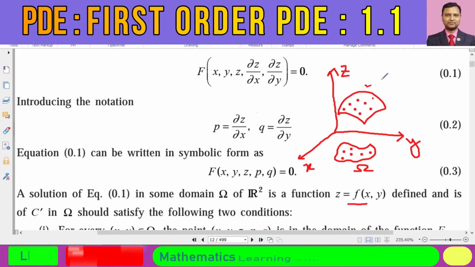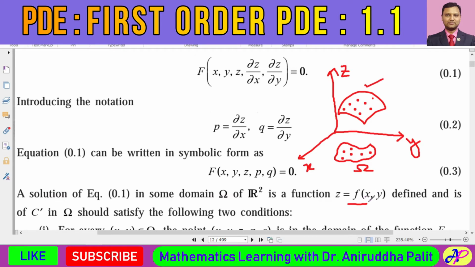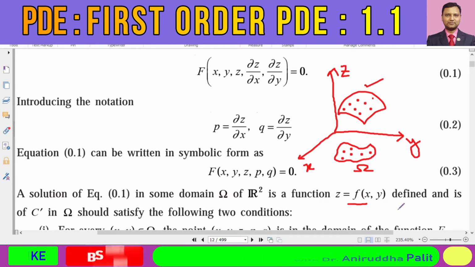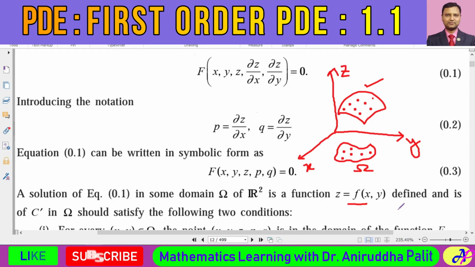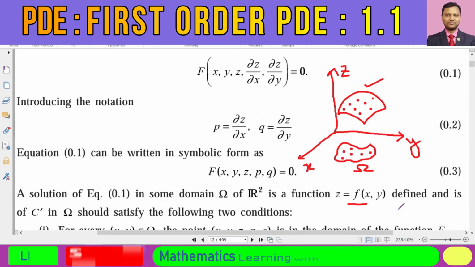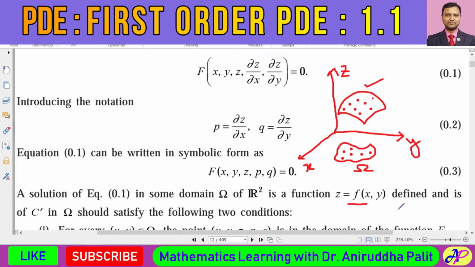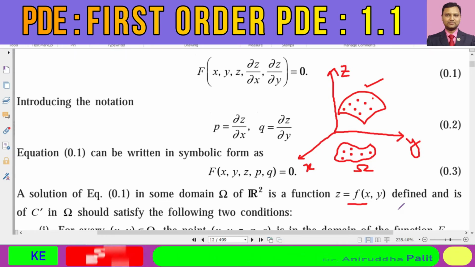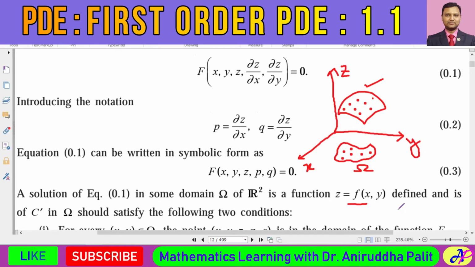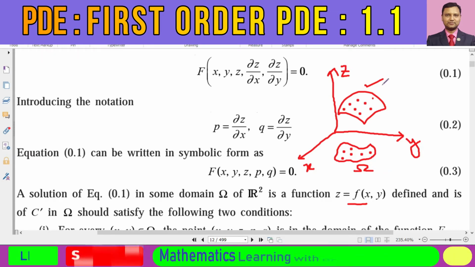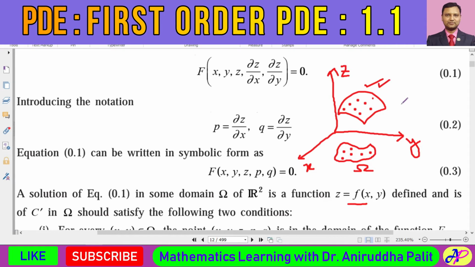That means this surface given by the function f of x comma y will be a continuous surface. We would not have any break or jump discontinuity in this solution given by this surface, the solution to the partial differential equation.